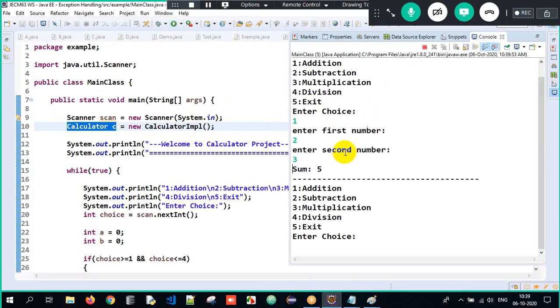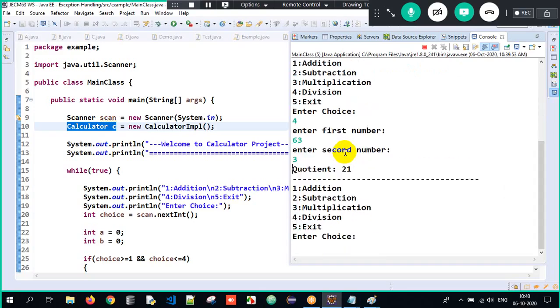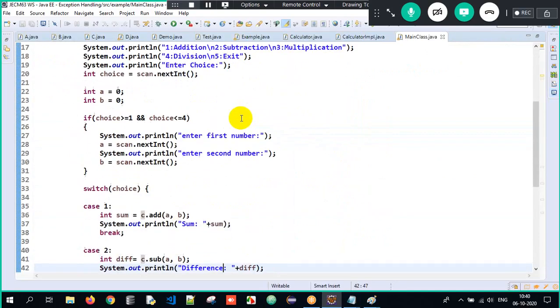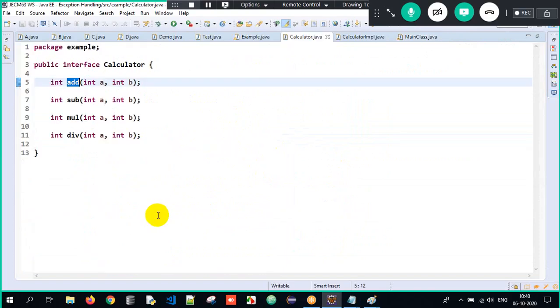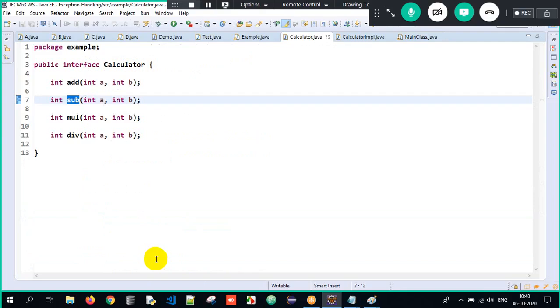If you give anything, it will work fine here. Divided by 3, it works fine. If I tell 5, exit, done. But if I look at the implementation, press Control on your keyboard, hover on the method, it's taking me to the interface method wherein the implementation is not visible. If I go back, it's just going to work that way.